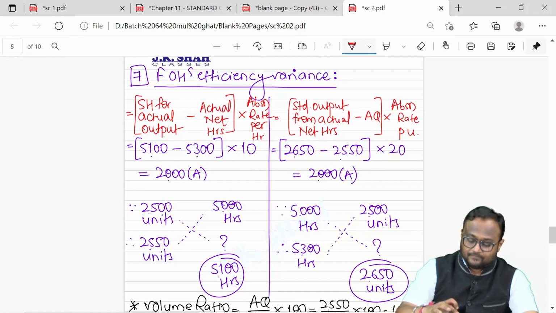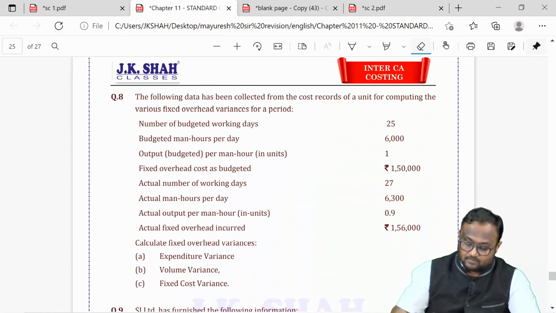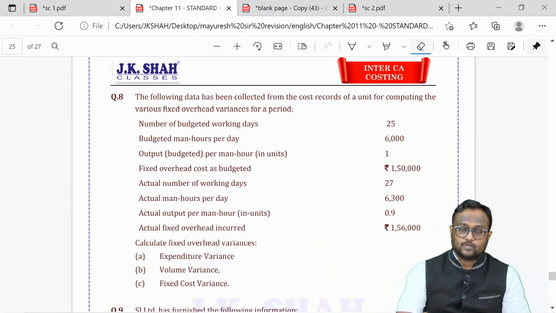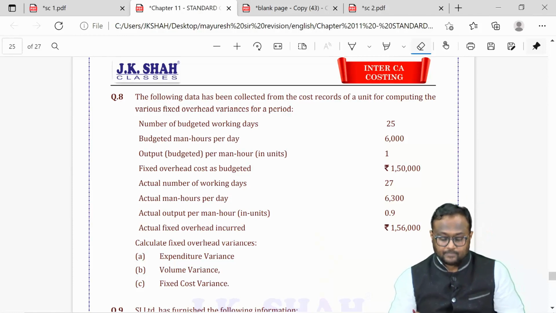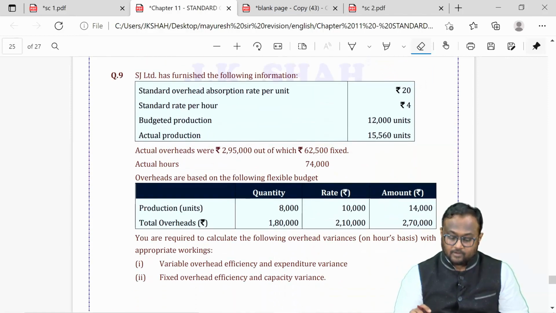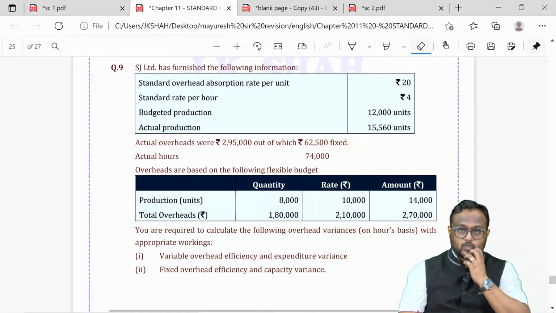Absolutely clear? Yeah, the same thing was repeated in the next question, number 8, but there was no idle time. So without idle time, the calculation was done. Question number 9 was pretty interesting.